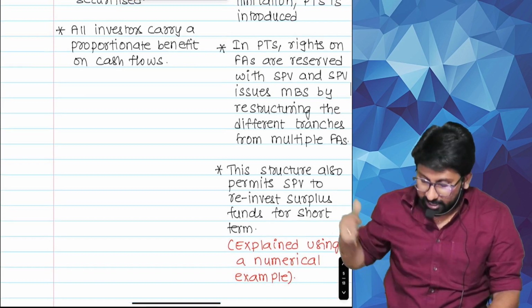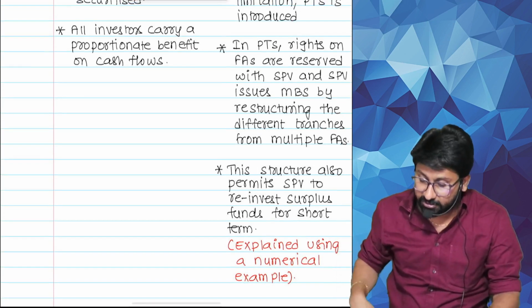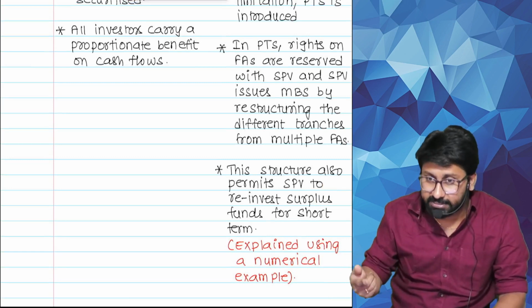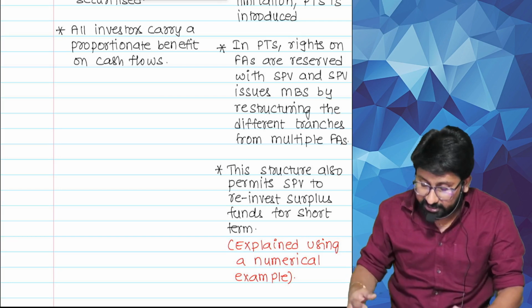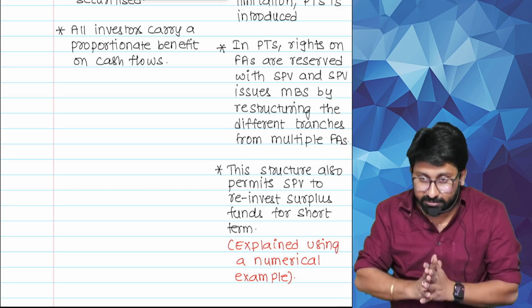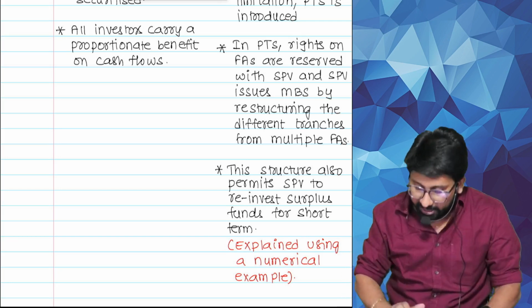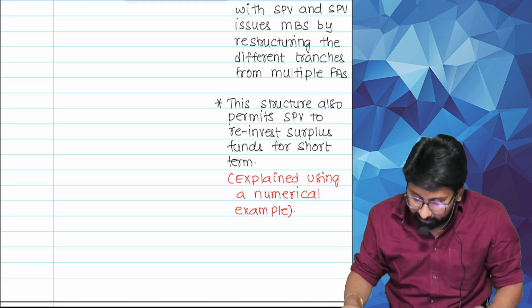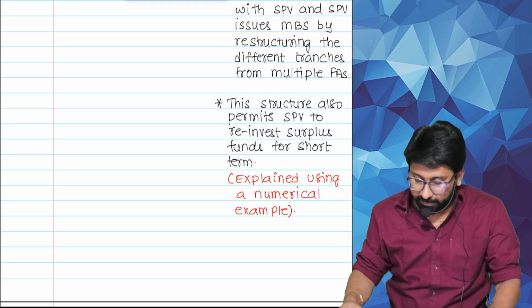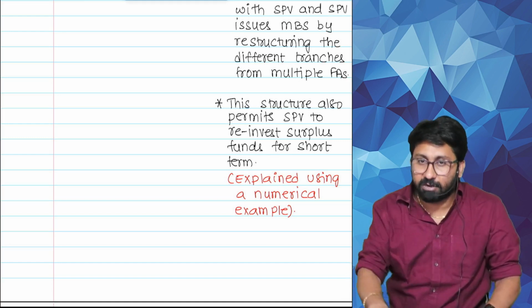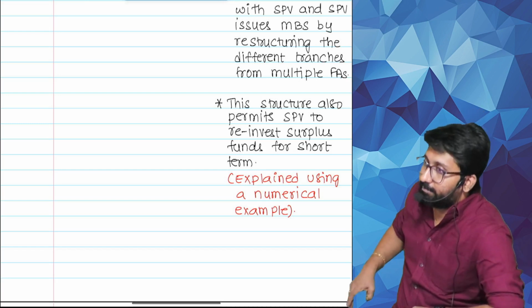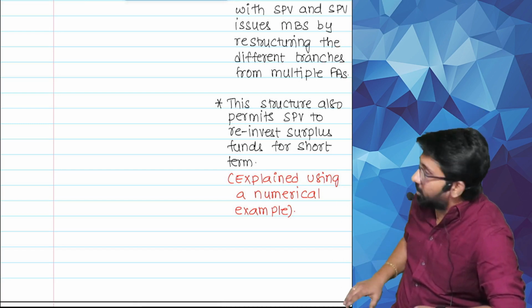Read. In PTS, rights on financial assets are reserved with the SPV. And SPV issues MBS, mortgage backed by restructuring the different tranches, pools from multiple financial assets. This structure also permits SPV to reinvest surplus funds for the short term. Explained using a numerical example. Sir, what is this? I didn't understand. Third point you read, I didn't explain that. Read: this structure also permits reinvest surplus funds.